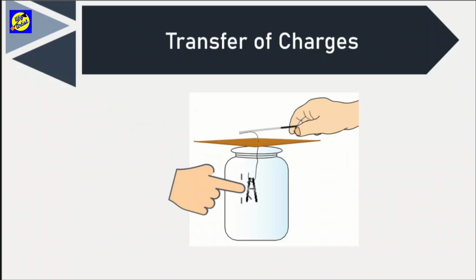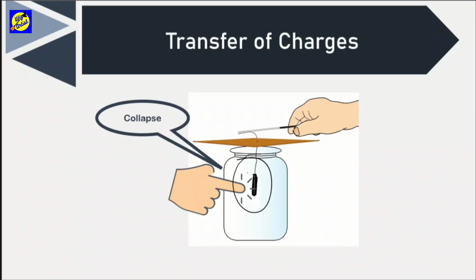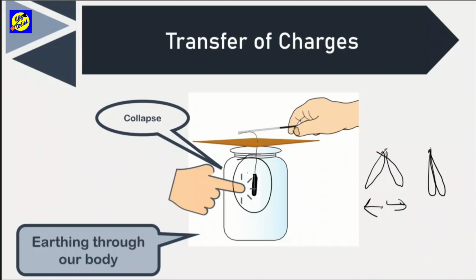Let's just have another look. Just observe over here. When you touch, they collapse. That is, they were like this because of the repelling force due to the charges. Now, because there are no charges, they return to their original position, which is something like this, together. This process of transferring charge to the earth through any medium, which is our body in this case, is called earthing. We will understand the importance of earthing as a precaution method ahead.